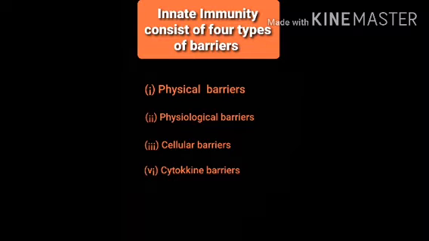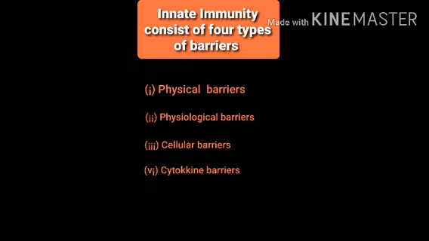Innate immunity consists of four types of barriers: physical barriers, physiological barriers, cellular barriers and cytokine barriers. Physical barriers: skin in our body is the main barrier, and the mucus coating on the epithelium lining. Physiological barriers: acid in the stomach, saliva in the mouth, tears from eyes. Tears contain bacteriolytic lysozymes. Next is cellular barriers: certain types of leukocytes, that are white blood cells, and natural killers in the blood, as well as macrophages in the tissues, destroy microbes.